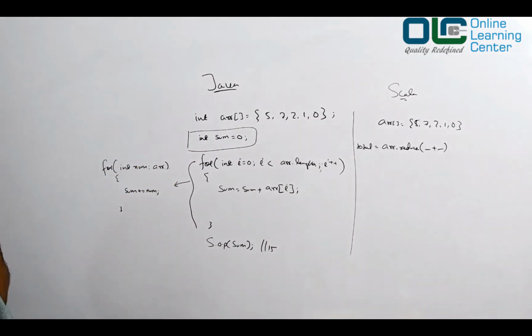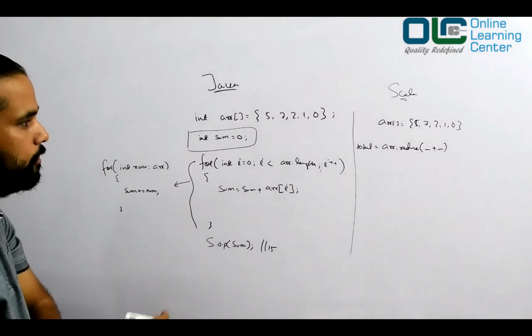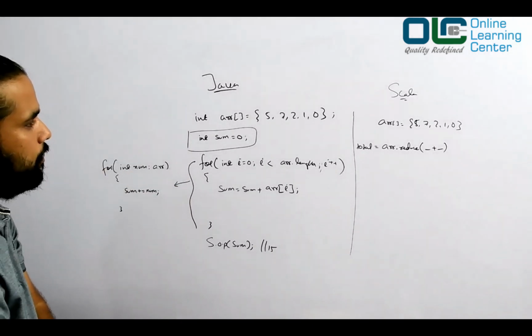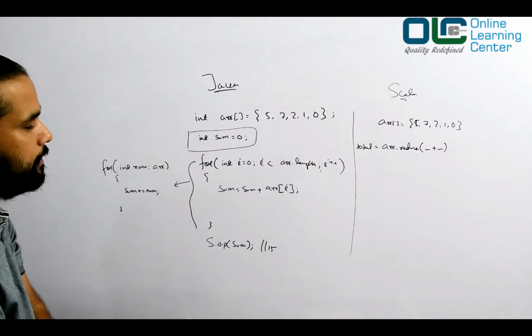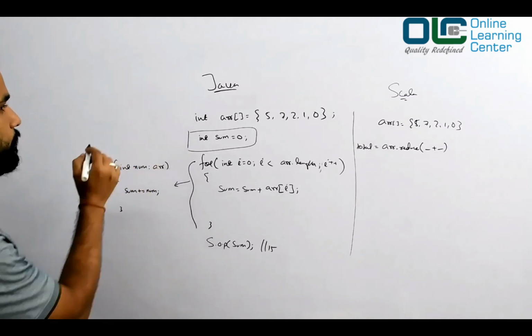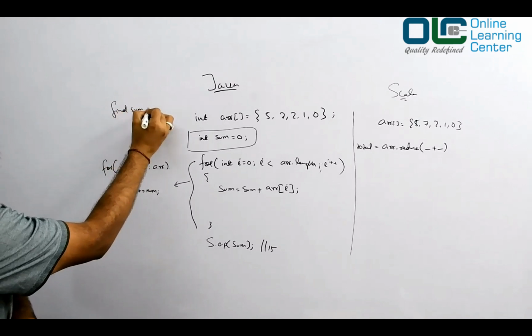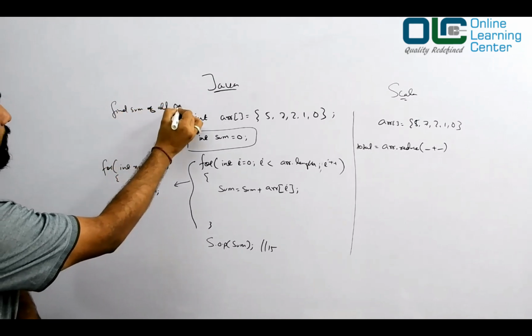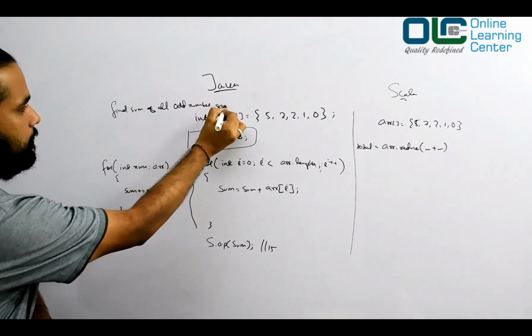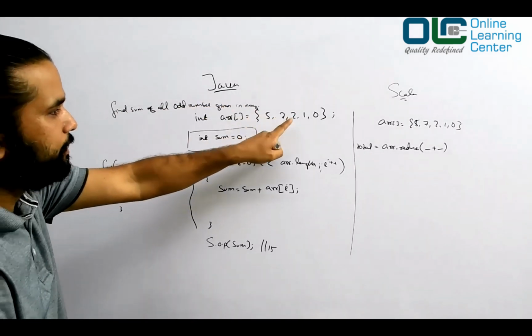Now I may have another requirement. The requirement is very simple: find the sum of all odd numbers given in the array. See here, 5, 7, 2, 1, 0.